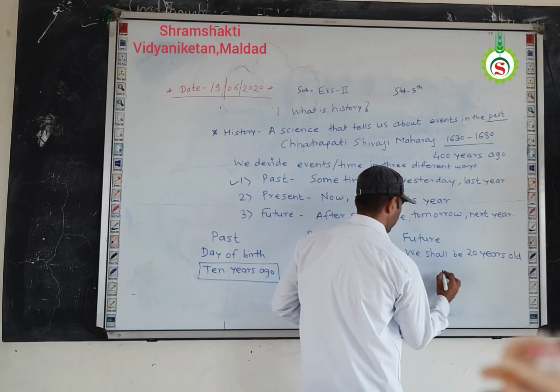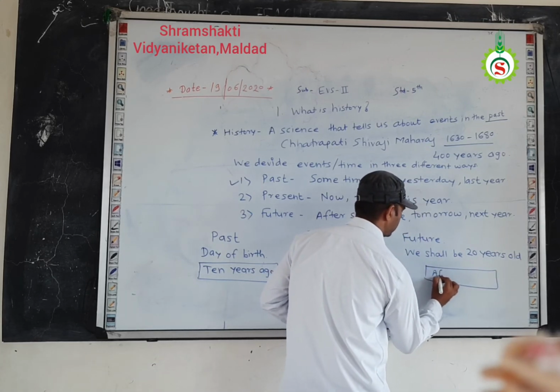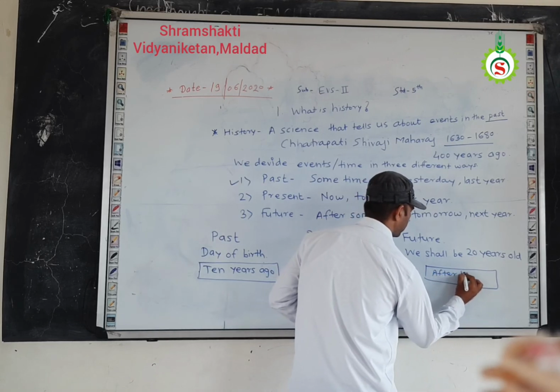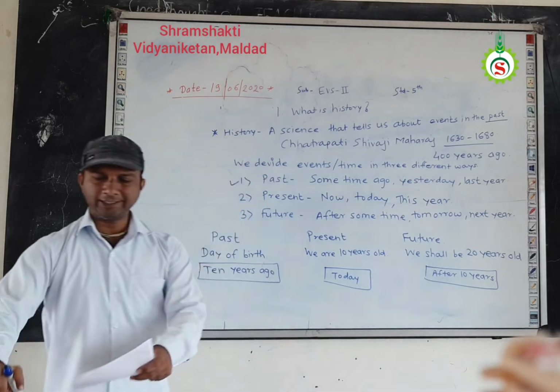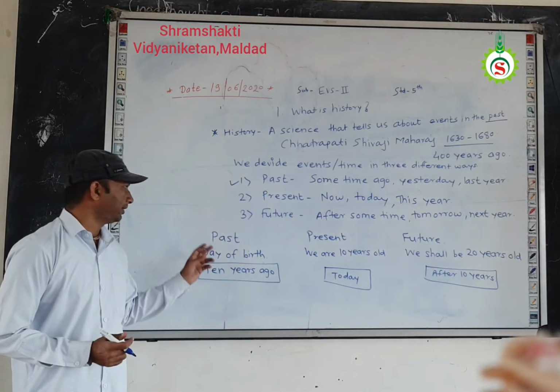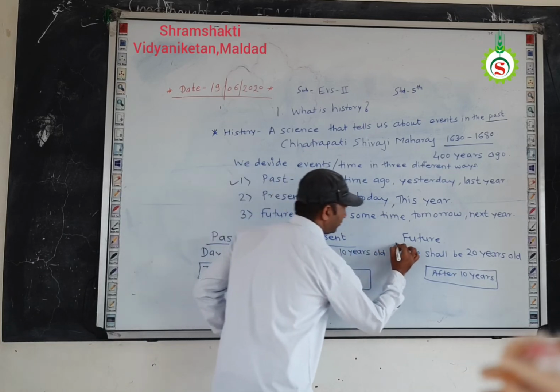So this event occurs after 10 years. Understand? From this example, we get the clear idea about it. Means what is past event, what is present event, what is future event.